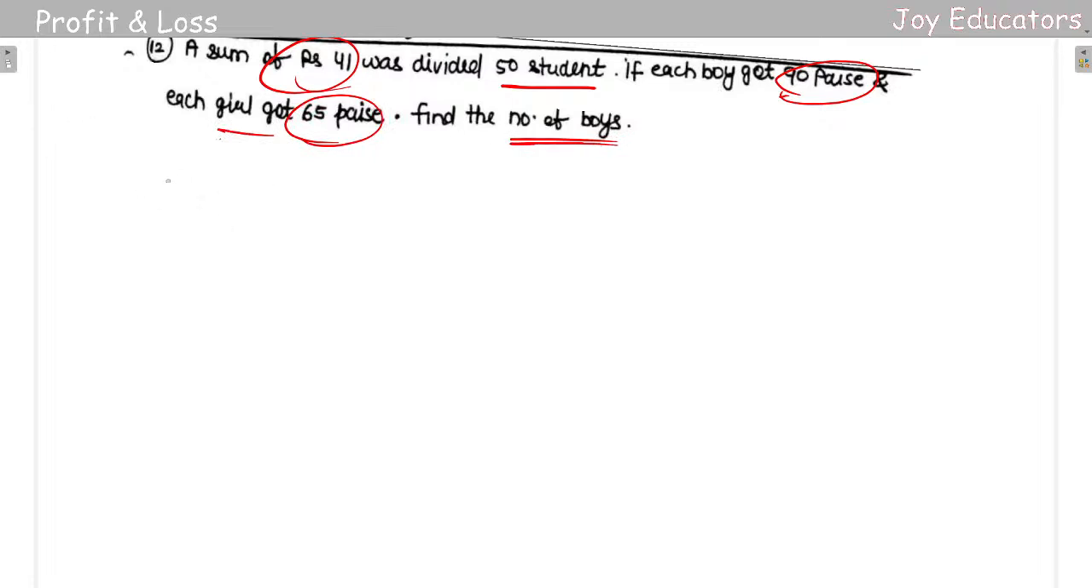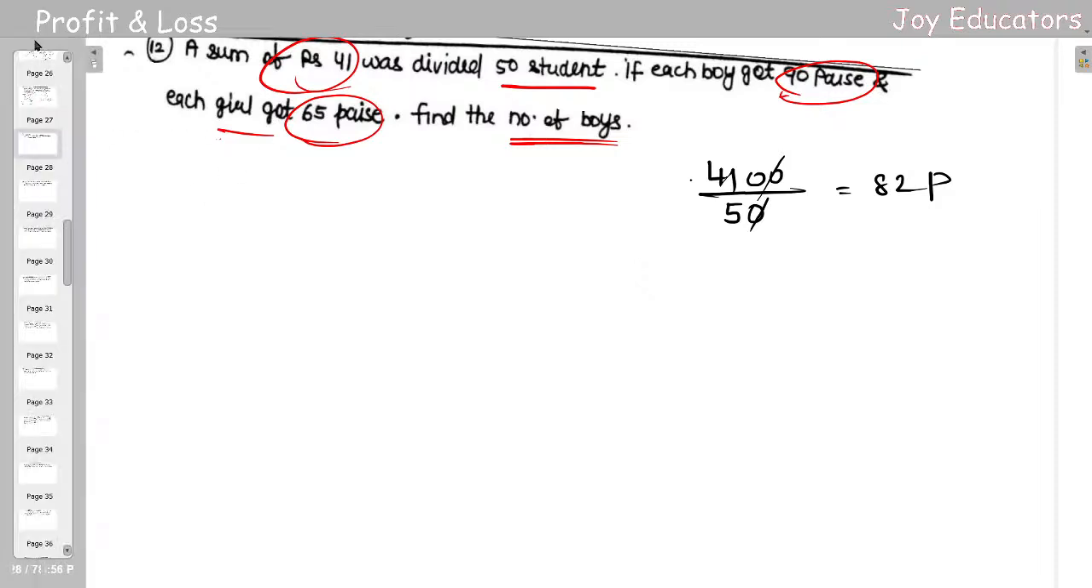So a sum of 41 rupees was divided. So 41 rupees is something which I can take like 41 rupees, right? So 41 rupees among 50 students. Okay, so 41 rupees among 50 students. It is 82 parts, but it's not yet completed. So they asked how many number of boys are there. So find the number of boys. So that is what basic thing that we always do here.